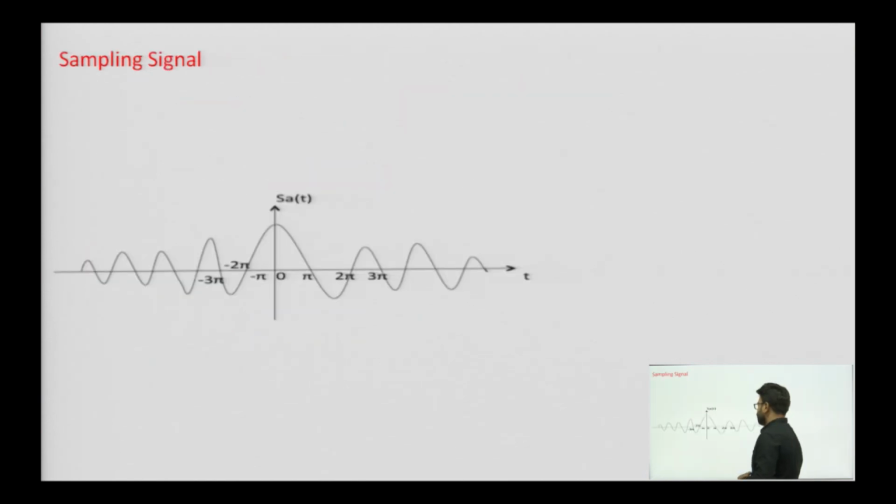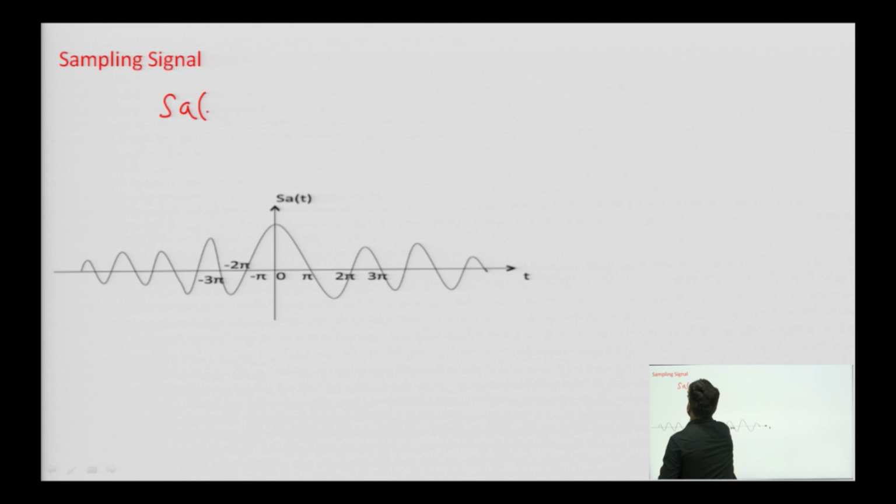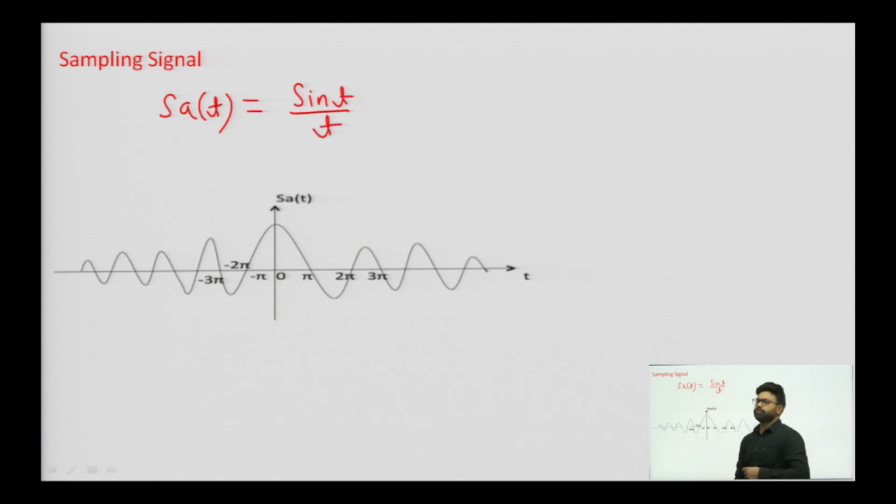Then the last signal we have is sampling signal. It can be represented mathematically as SA of t, that is sampling signal, and it will be equal to sine t by t. This is its mathematical representation.